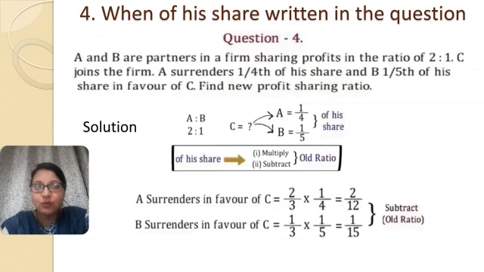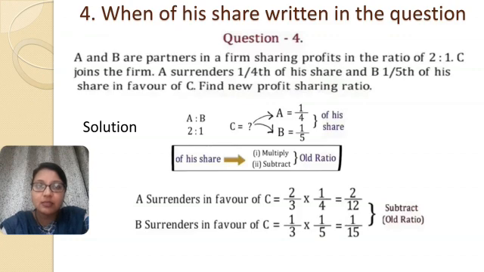Whenever "of his share" is written in the question, you need to do two steps. First, you need to multiply, and whatever the answer is, that will be the sacrifice of old partners. And if it is a sacrifice, then you need to subtract it. So the first step is to multiply, and the second is to subtract.